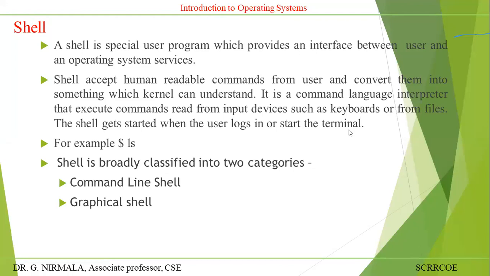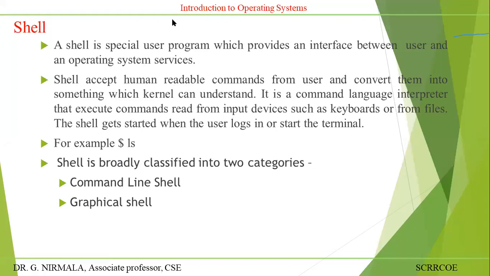Then the kernel processes that instruction, and the result is forwarded to the shell. The shell displays the output to the screen. For example, dollar is the shell prompt, and $ ls lists all the file names available in your current working directory.